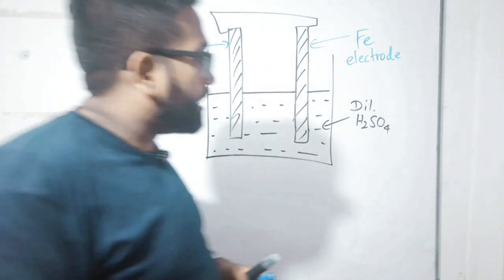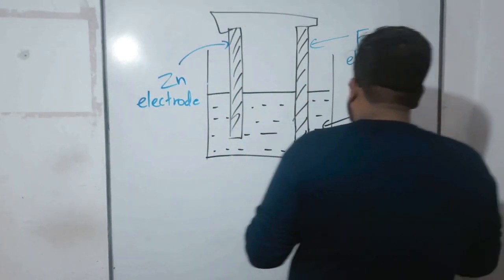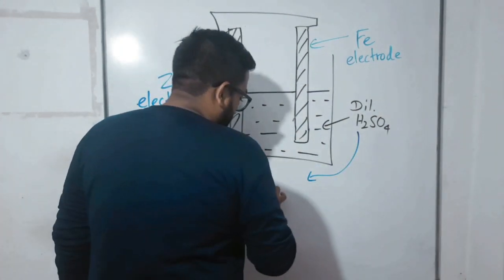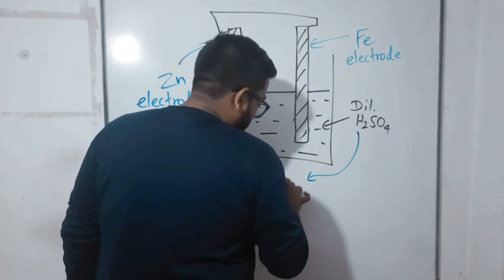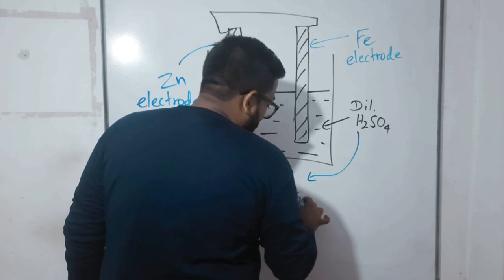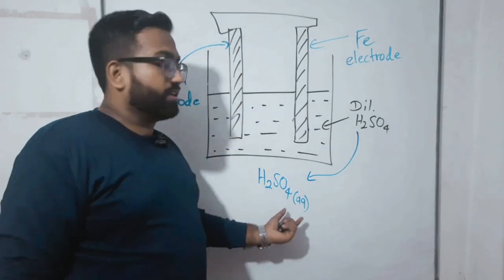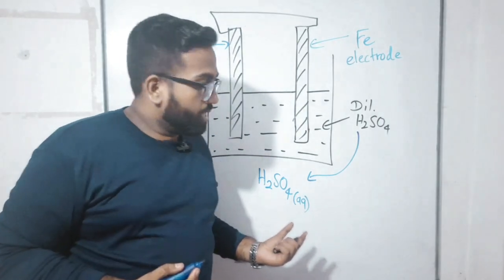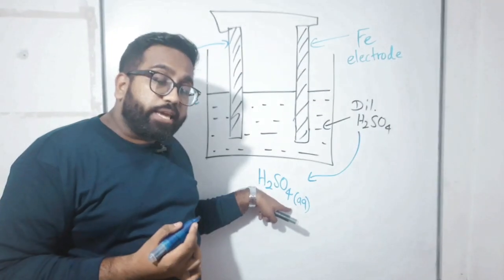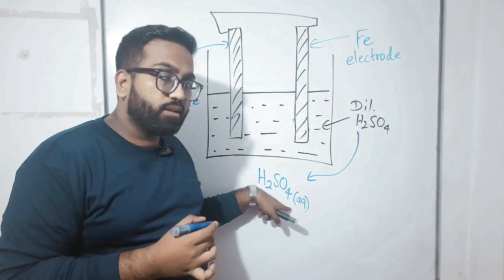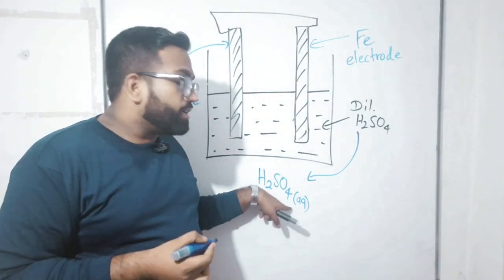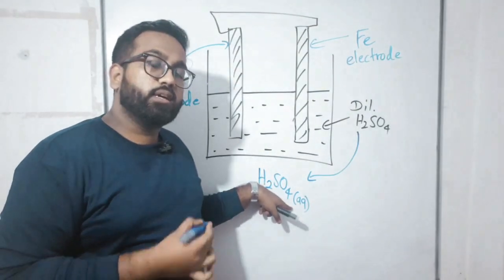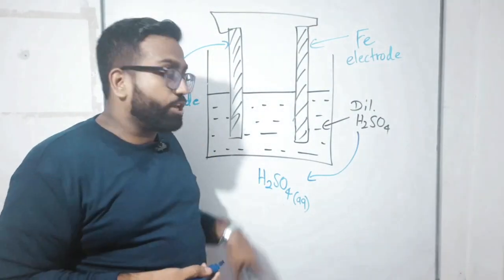So once you see dilute sulfuric, you should have the ability to write this: H2SO4 (aq). Children, why did I put aq here? It's a physical state. We put aq to show that it is a diluted solution, that water is mixed with it.